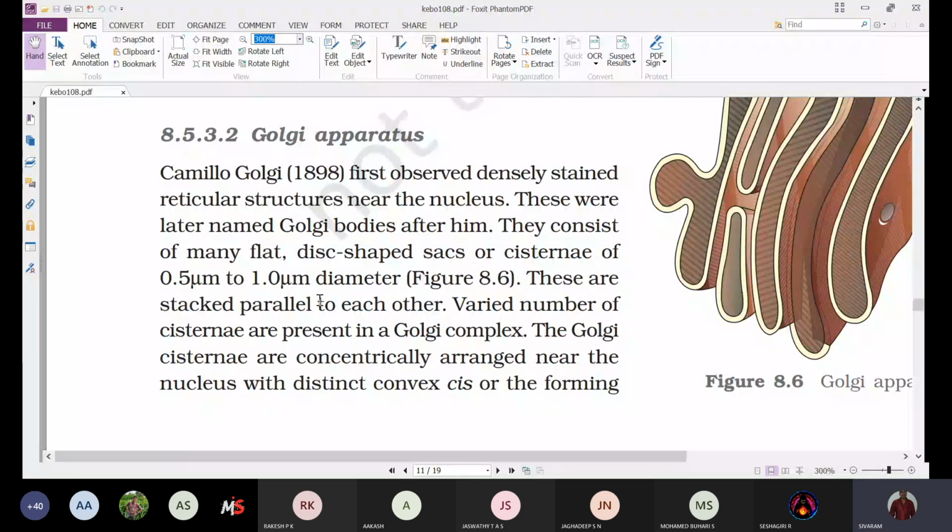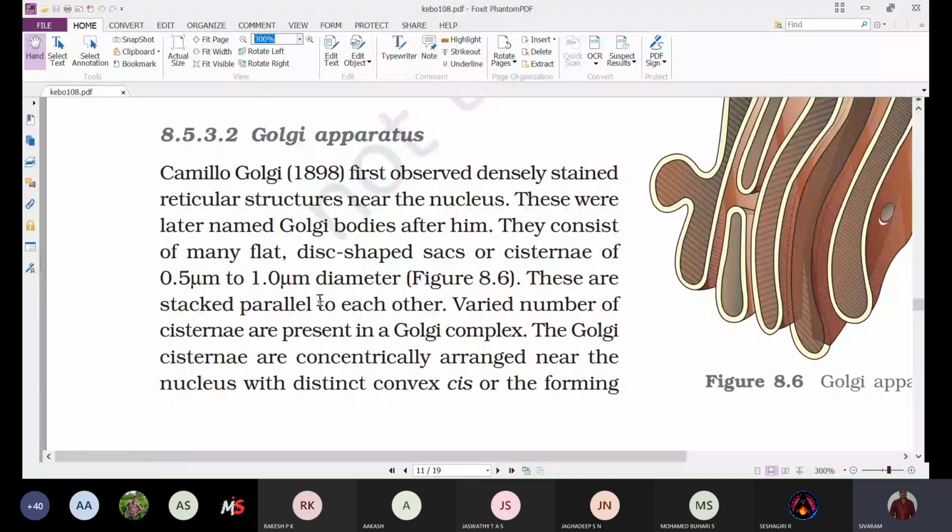And next, they consist of many flat, disc-shaped sacs. Sacs means inside that structure some lumen, some space is present inside.